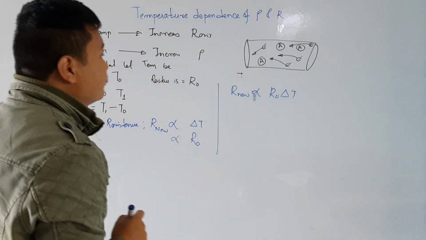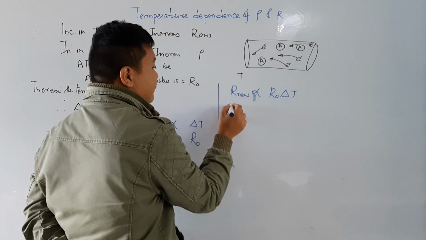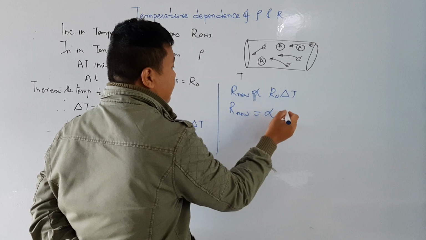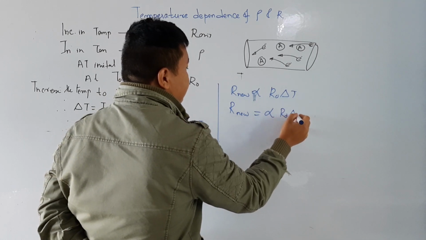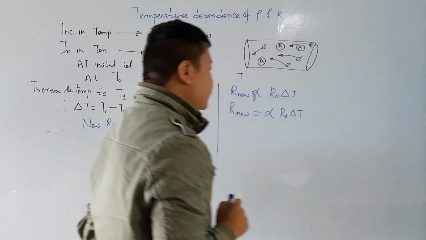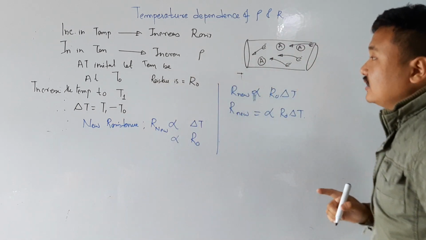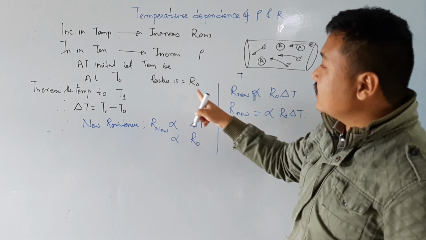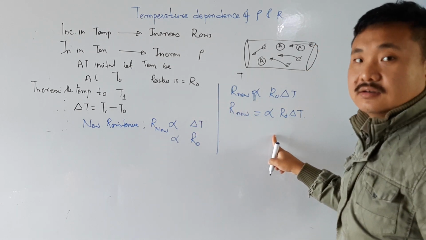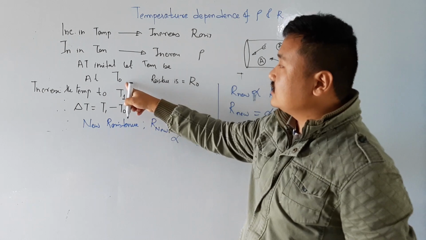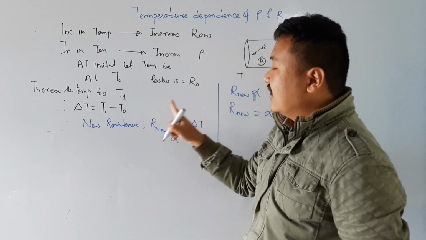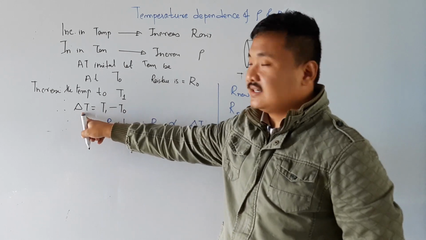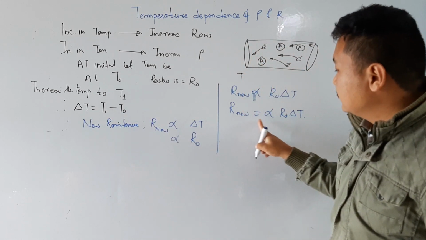Now I want to remove this proportionality constant, so R new is equal to alpha R0 delta T. Okay, so this is R new. Then initially it was this and finally it is this one. So if I combine initial and final, when the temperature was T0, the resistance was R0. I increase the temperature to T1 with delta T, and the new resistance is this one.